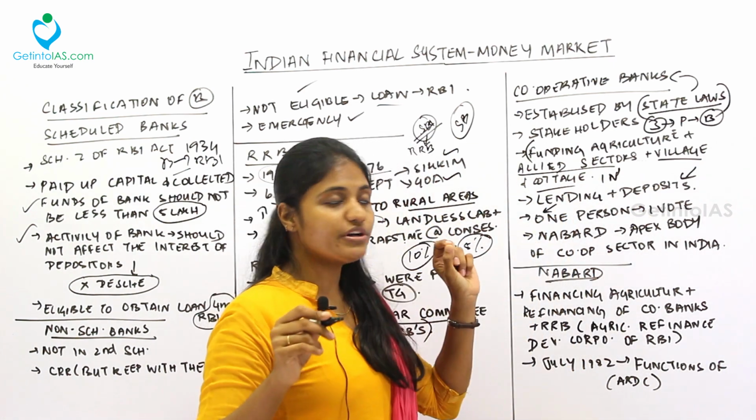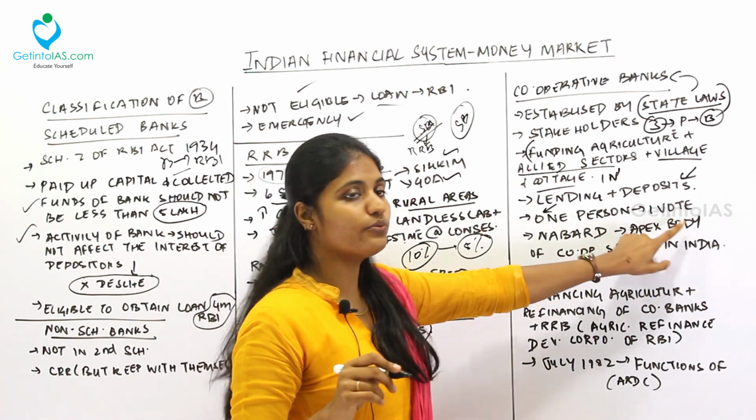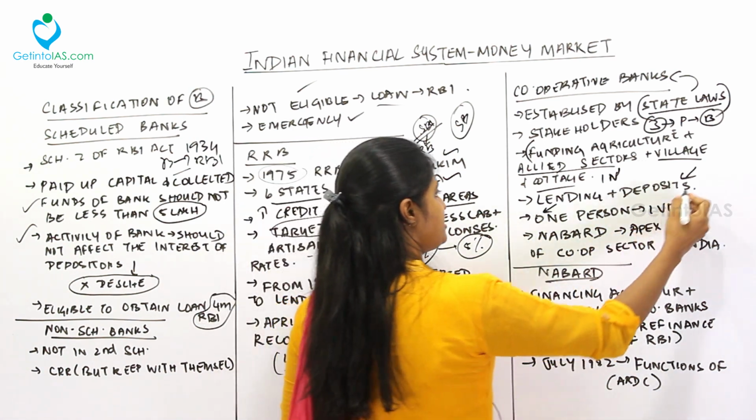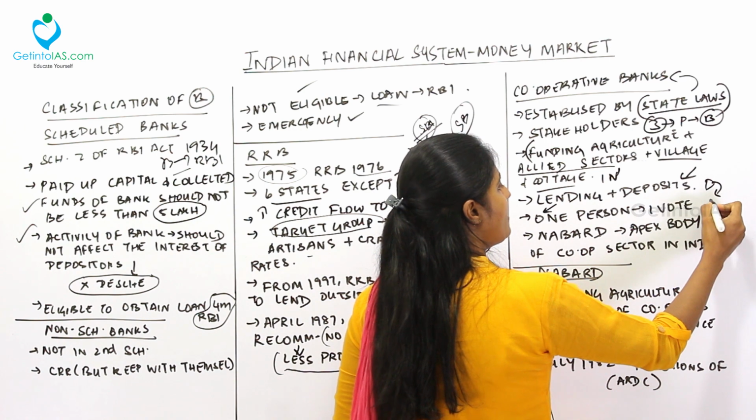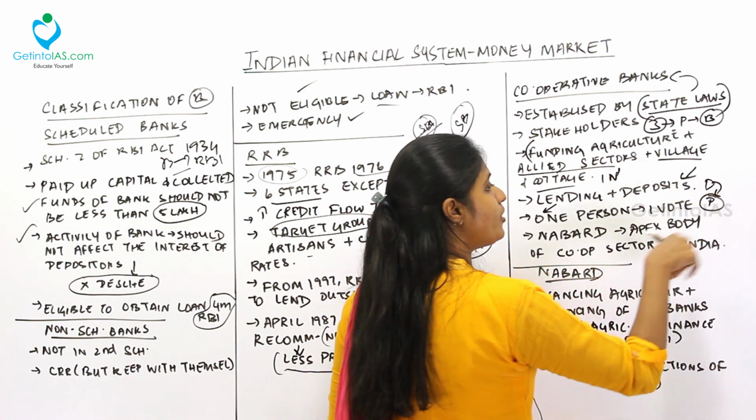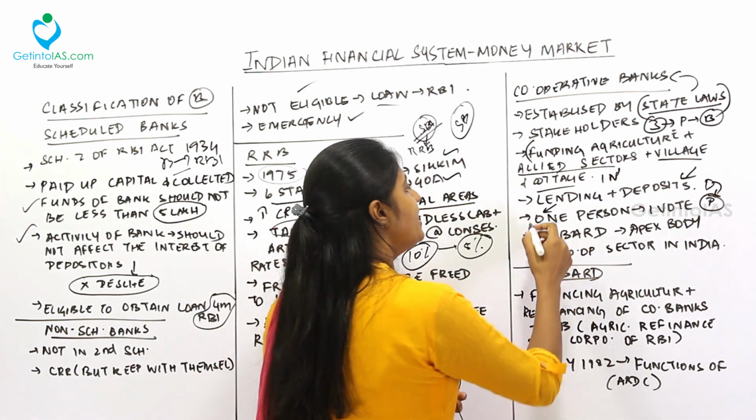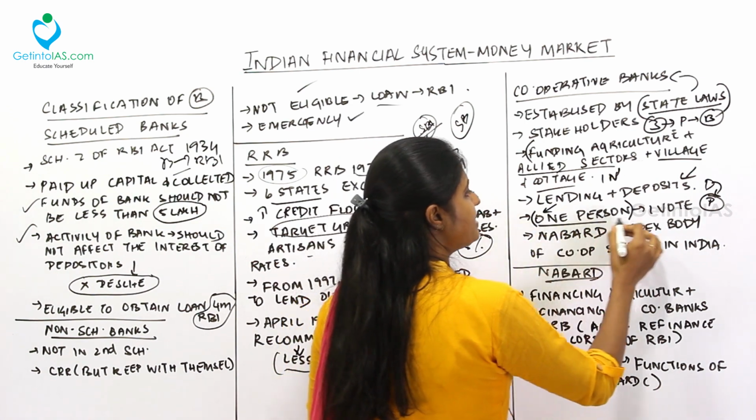Next one, coming to the voting, it has 1 person, 1 vote. For example, if they are taking any decision to give loans to a certain person or people or a certain group or agriculture or any sector, the weightage of the decision is 1 person, 1 vote.